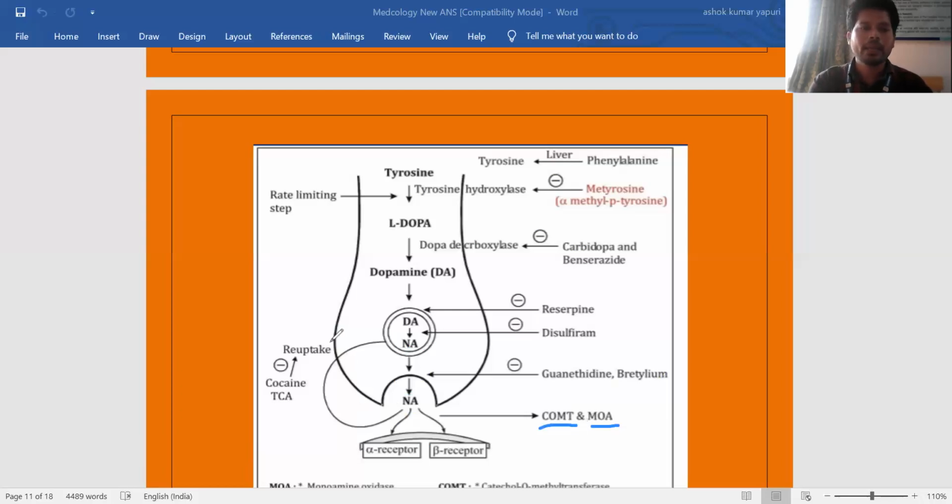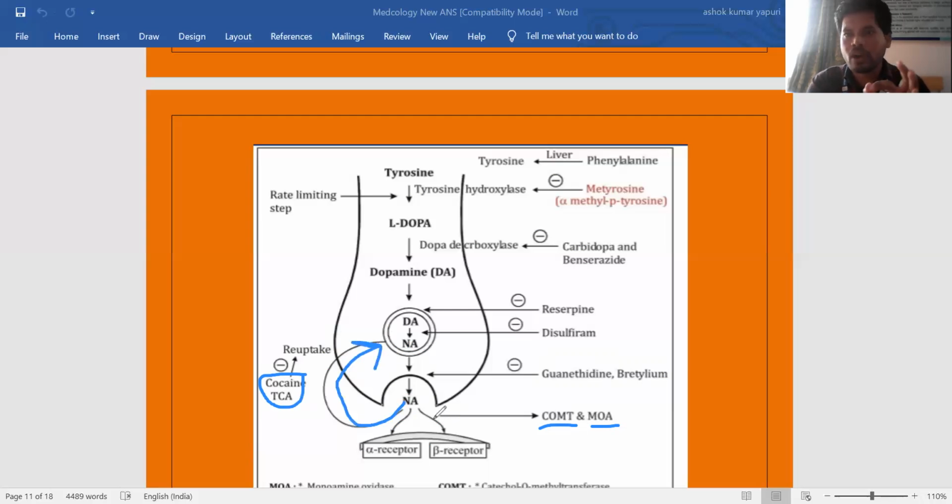And again, there are drugs, cocaine as well as tricyclic antidepressants, TCAs, used in pharmacotherapy of depression. So what are they doing? They are preventing the reuptake of noradrenaline into the presynapse.